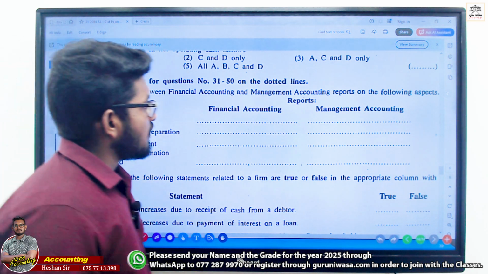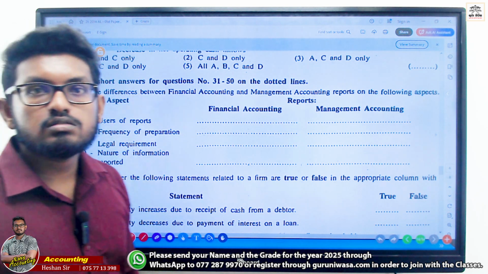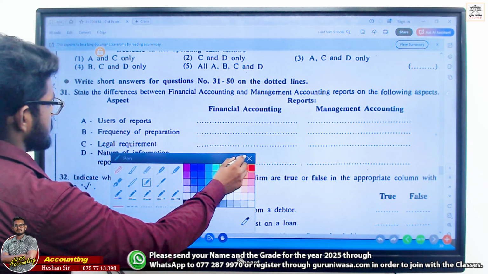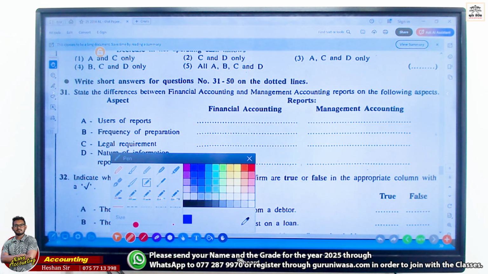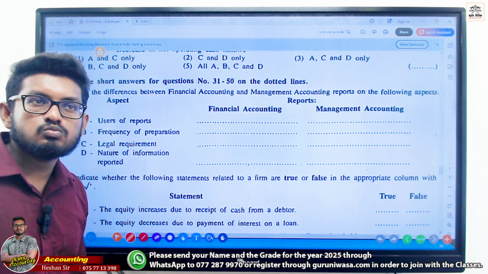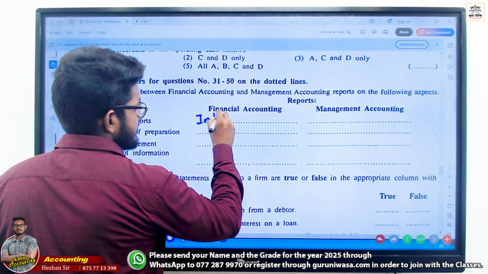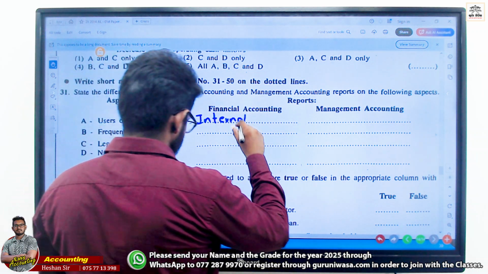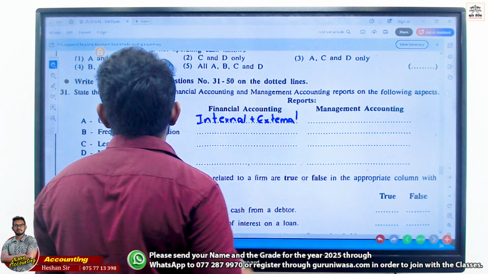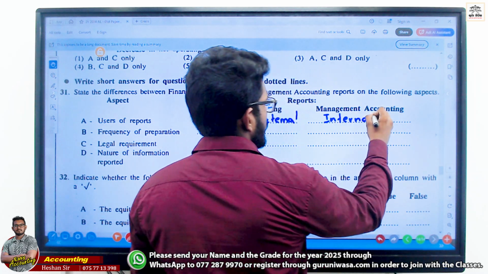State differences between financial accounting and management accounting reports on the following aspects. Right? Let's see. First one: users of reports. In financial accounting, mainly external stakeholders. Clearly, right? Though internal and external, mainly external. In management accounting, internal. All good, right?